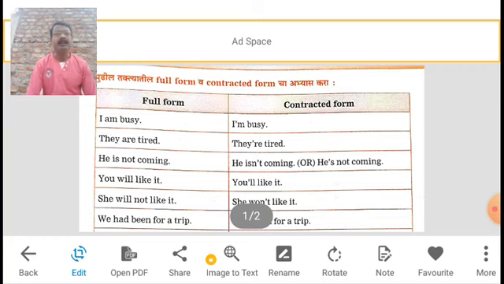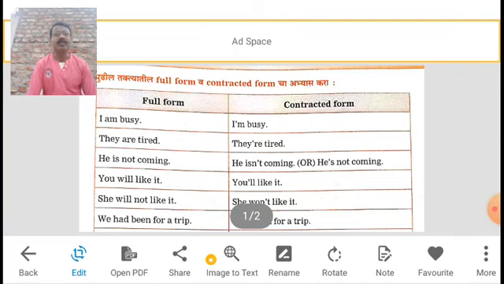Again in that contracted form, they and R. A is dropped again there. In this way, there are so many words which we make into contracted form. Now read the third sentence.